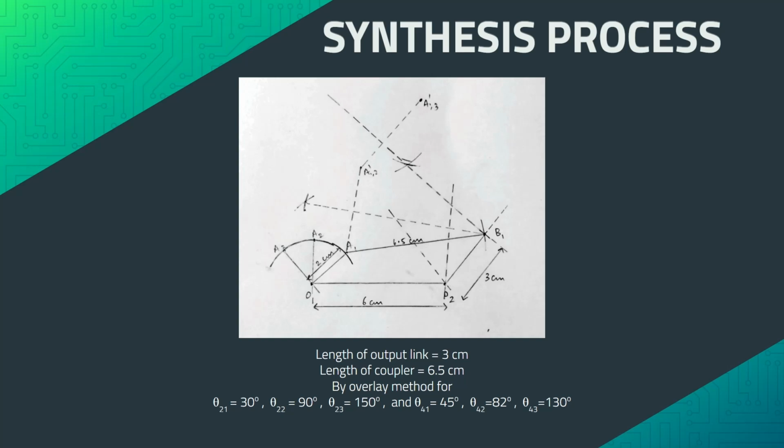On scaling up the link lengths by a factor of 2 to the required dimensions, we set the input link length to be 40 cm, the output link length to be 360 cm, the length of the fixed link to be 120 cm, and the length of the coupler to be 130 cm.